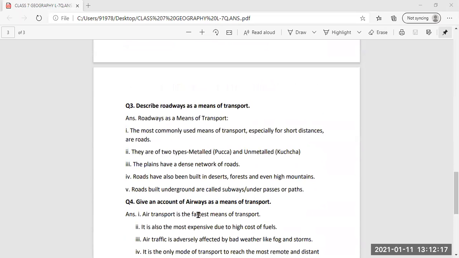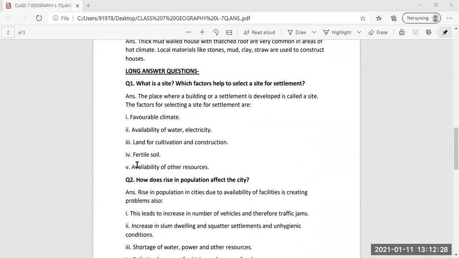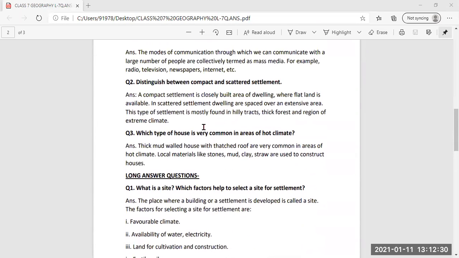You can do it all in neat handwriting in the notebook, the SST notebook. In notebook assessment 2, I am going to ask this lesson also, that is lesson number 7, to submit for notebook assessment 2. I think I am clear now.